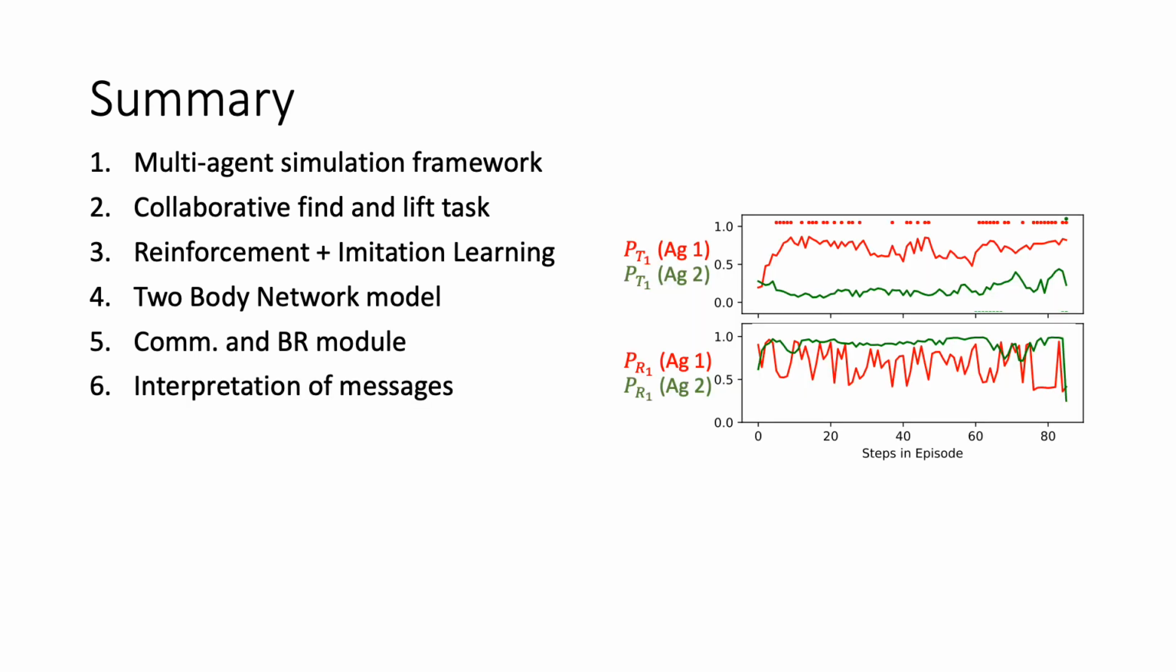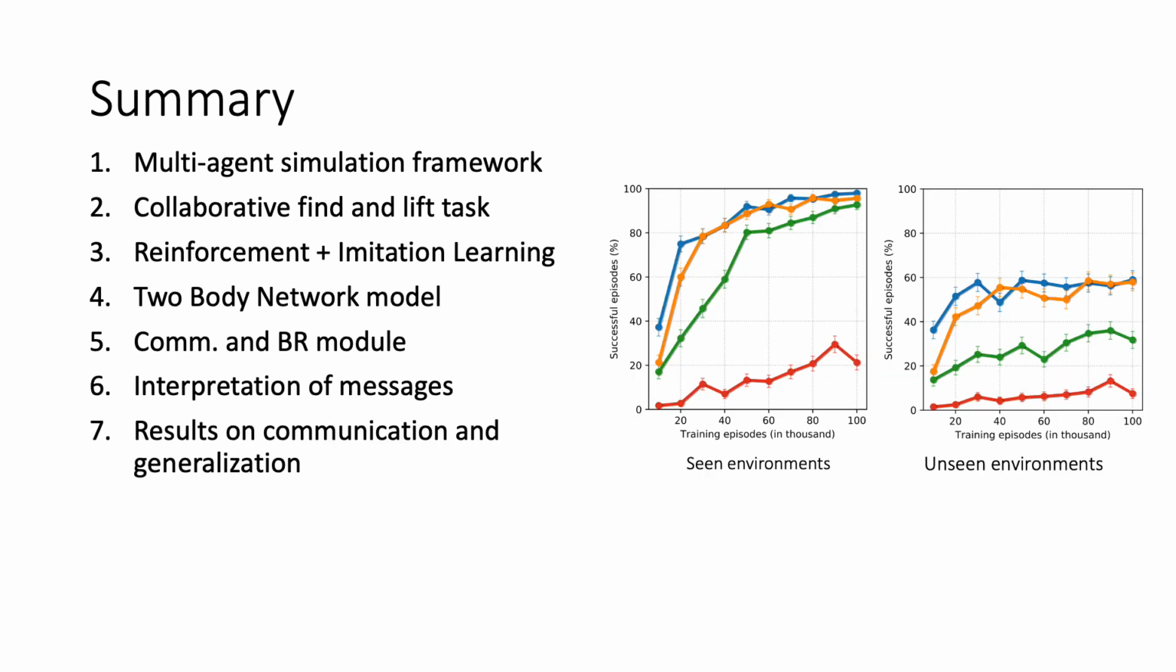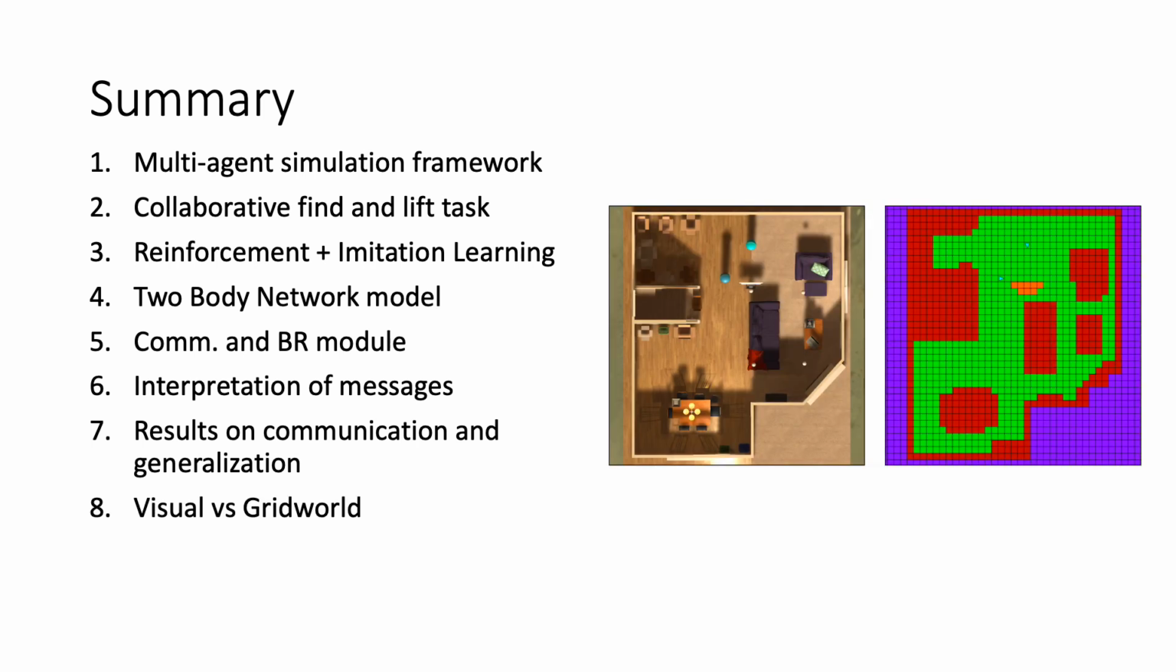In addition to showing improvement in performance, we statistically and qualitatively interpret the messages that get transmitted between agents. I also did not talk about this here, and I refer you to the paper for more on this. We also showed results on different metrics and generalization. Finally, we established how collaboration in visual environments is a much more difficult problem than in a simple grid world environment.